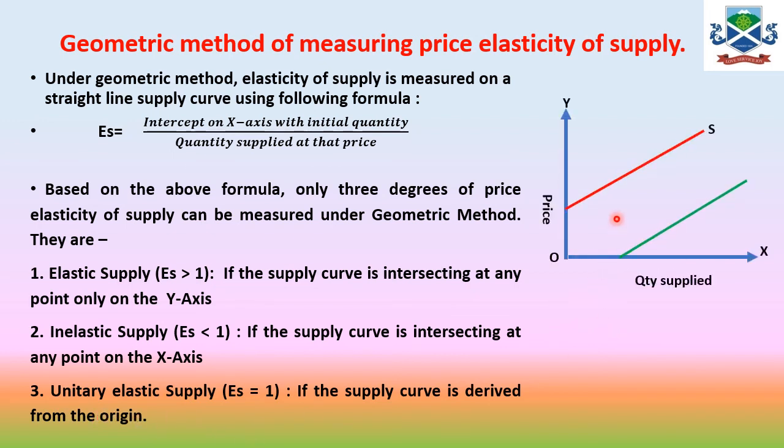So as you have seen over here, the supply curve intersects the y-axis, so its value will come ES greater than 1. And over here the supply curve intersects the x-axis, so you find your ES value will be less than 1. And another supply curve, say S1, moves from the origin, that's why ES is equal to 1. So that's how the three degrees can be calculated using the geometric method of price elasticity of supply.